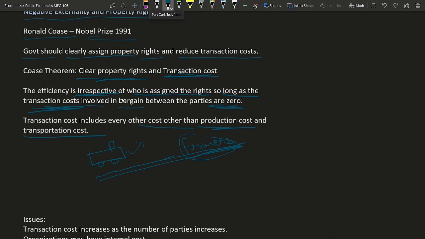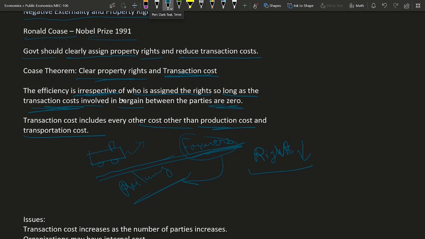Suppose in the first case the government assigns the right to the railway company. The farmers will go to the railway company and purchase some of the rights from it. With lesser rights, the railway company will reduce its trips on the railway line, and this will reduce the probability of the crops of the farmers catching fire. So it will result in an efficient number of trips that the railway company should make.